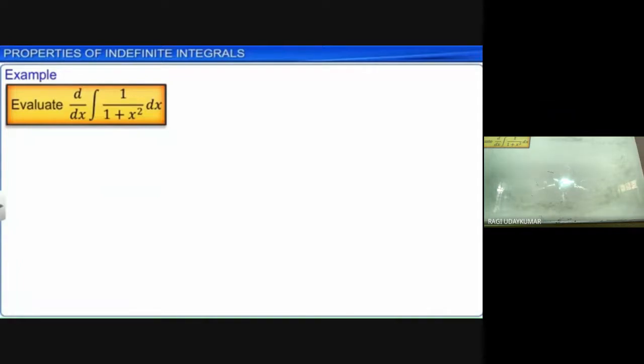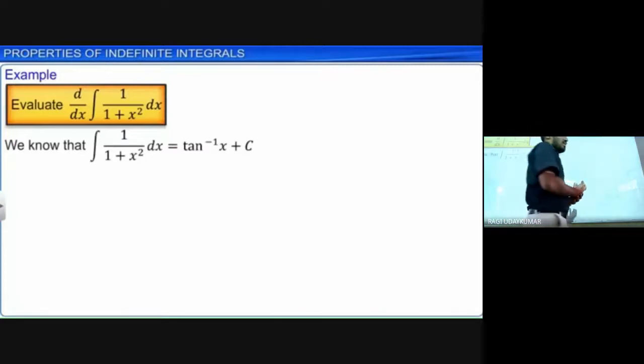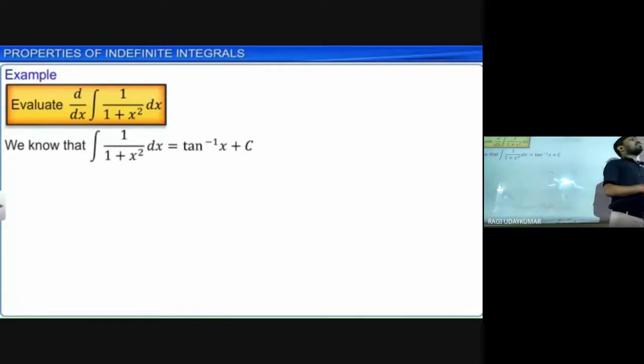This is the property, and using it, let us see how we evaluate sums with an example. See this problem: d by dx of integration of 1 by 1 plus x square. Can anyone tell me the answer for this? The derivative of the integration of 1 by 1 plus x square. What is the answer? It is 1 by 1 plus x square only, the function itself. Integrate first, then take the derivative, and the same function comes back.